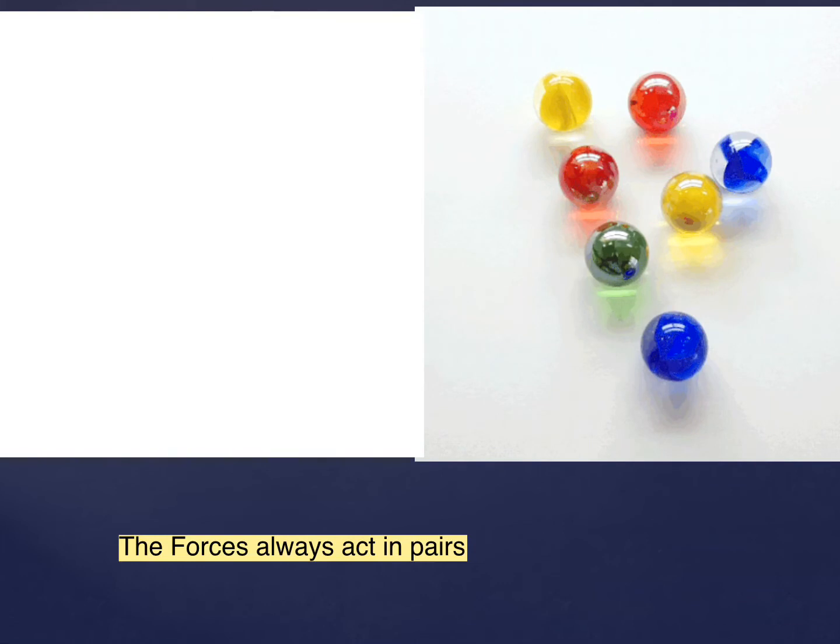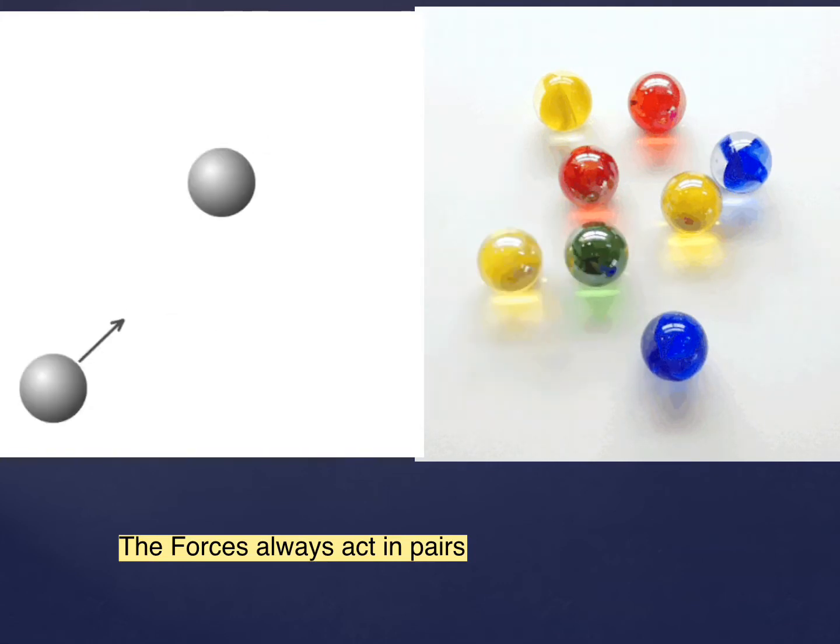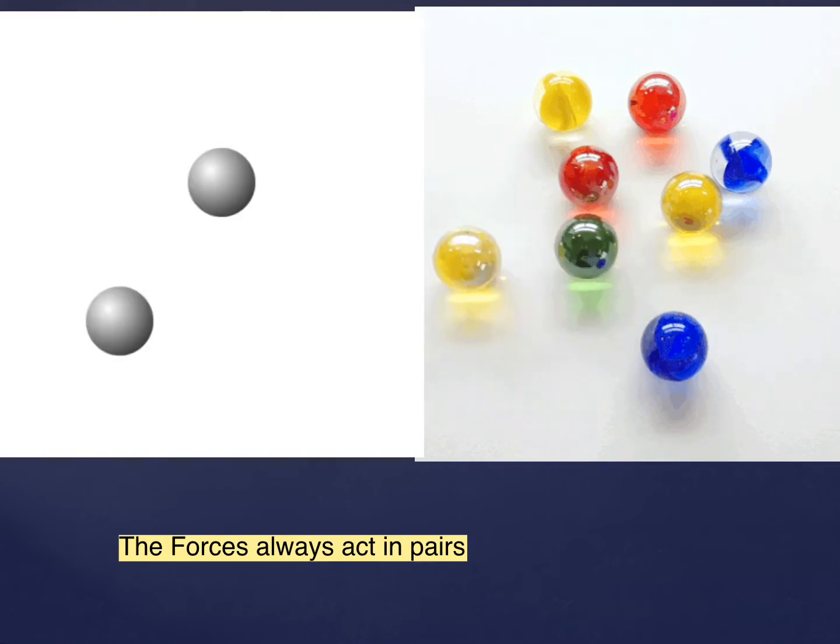When one object acts on a second object, the second object also acts on the first object. You saw the case of the blue marble and the red marble. They act on each other. When you walk, your feet push against the floor. The floor also pushes against your feet.